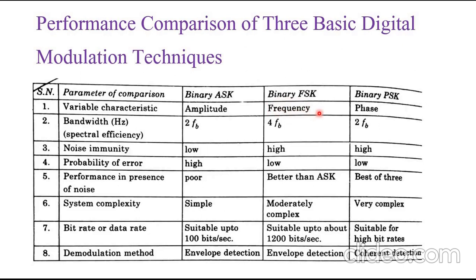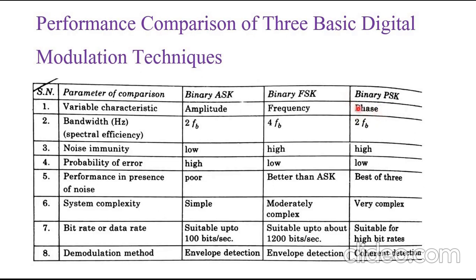And in BPSK, binary phase shift keying, which is the most efficient of the three digital modulations, ASK, FSK and PSK, binary phase shift keying is used for high bit rates. In BPSK, the phase of the sinusoidal carrier is changed according to the input binary sequence.